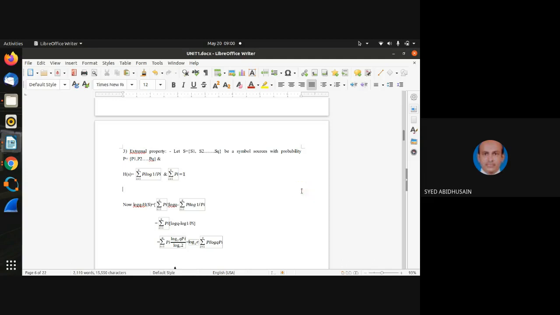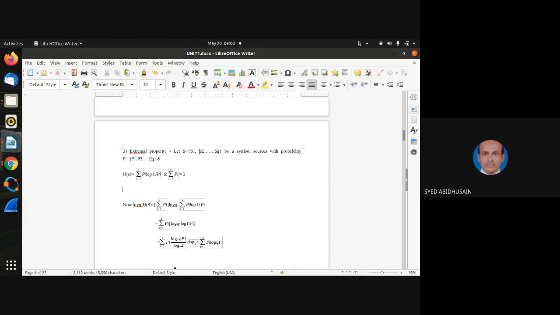You know that if you add all the probabilities, the answer is 1. The probability always lies between 0 to 1, and the maximum value attainable by the probability is 1. Therefore, if you add P1, P2, P3, P4 up to PQ, the answer will be 1.